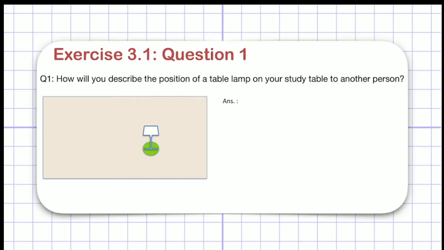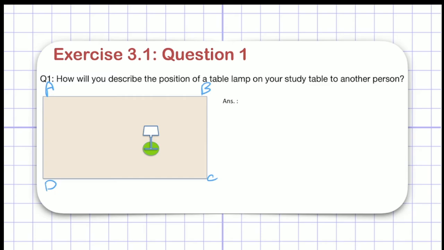So, let me find the location of this lamp from the sides. Before that, let me give a name to each side, so it will be easy for us to describe. Let's say I have named all the sides as A, B, C, and D. Now, after naming it, I have to find the location of this lamp from two sides, from one smaller side and one larger side, right?